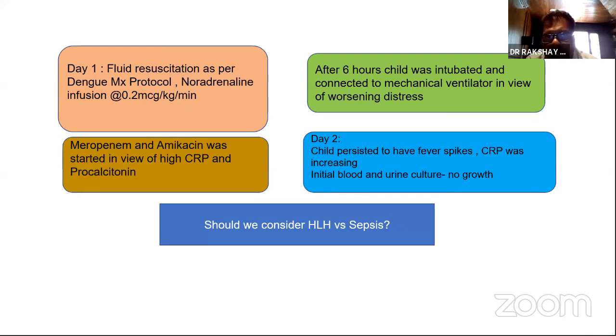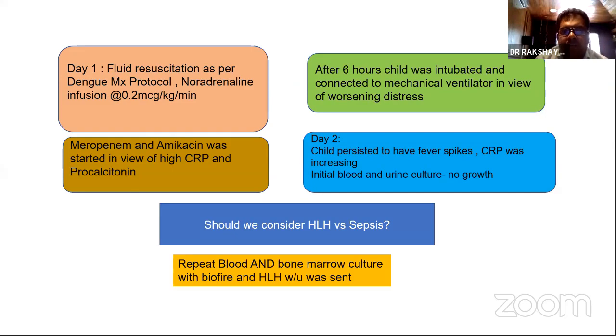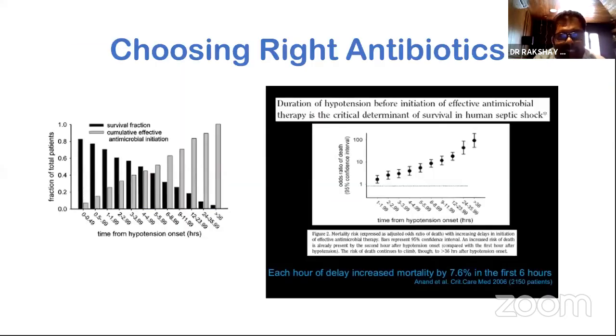Now both are a problem because oftentimes we think of HLH and we keep escalating antibiotics, needlessly exposing patients to too many antibiotics and leading to problems of antibiotic resistance in the ICU. On the other hand, if you didn't choose a correct antibiotic, we have a problem. Why do we have a problem? We have a problem because of a study done a few years ago by Anand and his group from Winnipeg in Canada. What did they show?